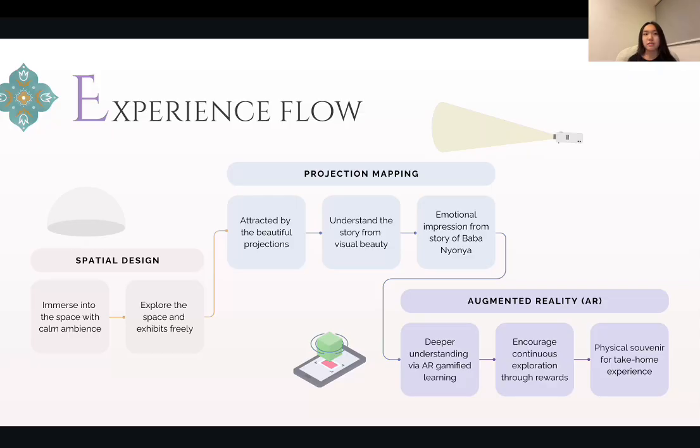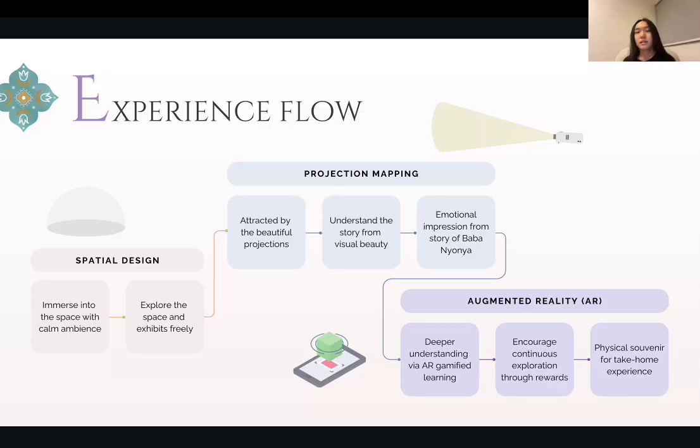But before that, I will explain the experience flow. When the user first comes in, they will start with the spatial design, which is the dome shape, and this allows them to immerse in the space with a calm ambience, and also allows them to explore the space and the porcelain freely, so they can just walk around. This is the spatial design's purpose in my project.